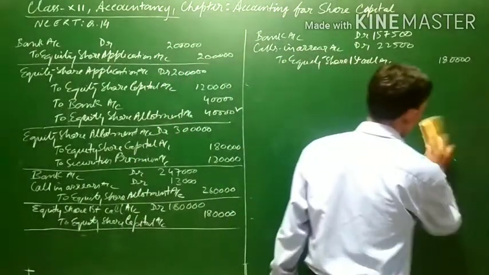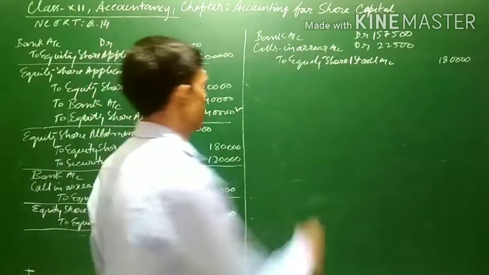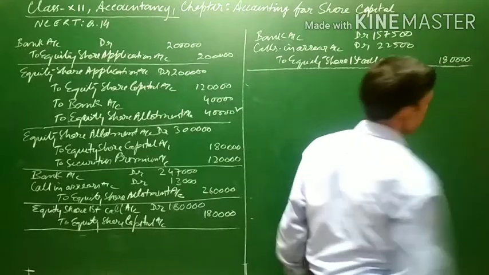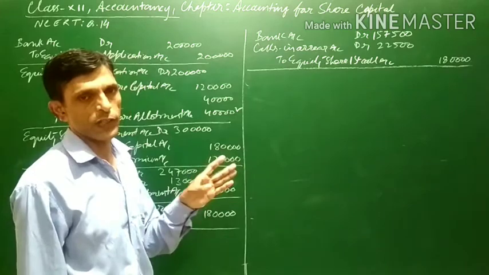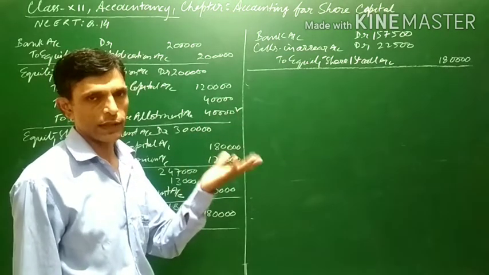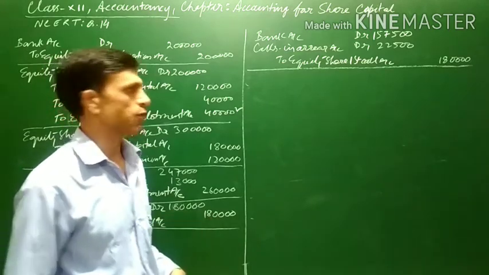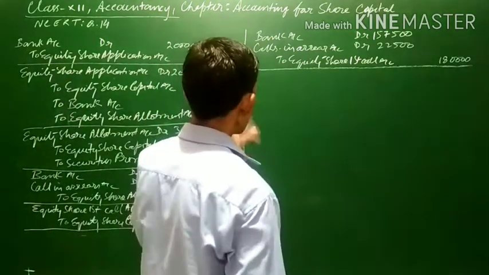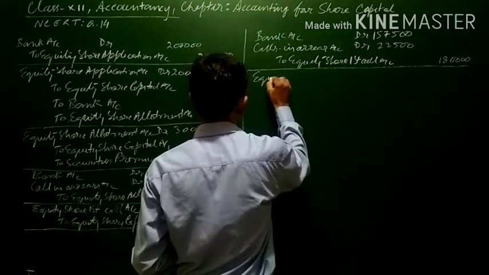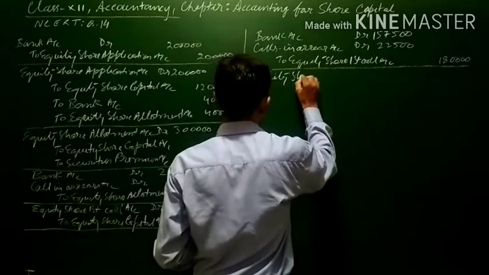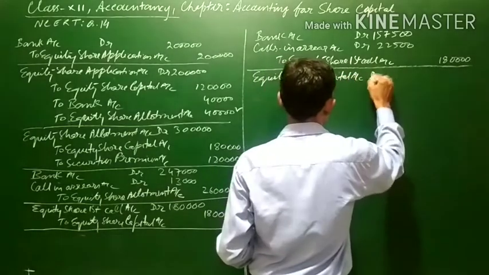Now, second, forfeiture will be made, which means the shares of Rohit will be forfeited. Rohit's shares are forfeited because he has not paid the allotment and he has not paid the first call. Then the second call will be made, and Itika will not pay the second call, then her shares will also be forfeited. Now first of all, the forfeiture. The forfeiture entry is equity share capital account debit.